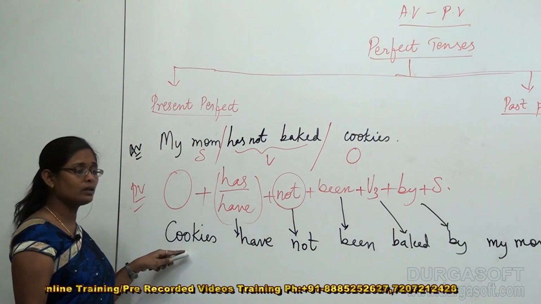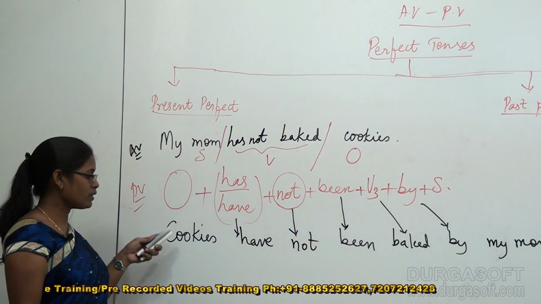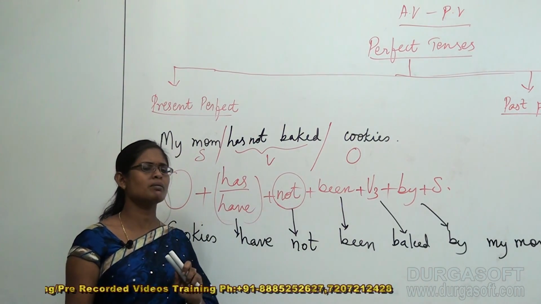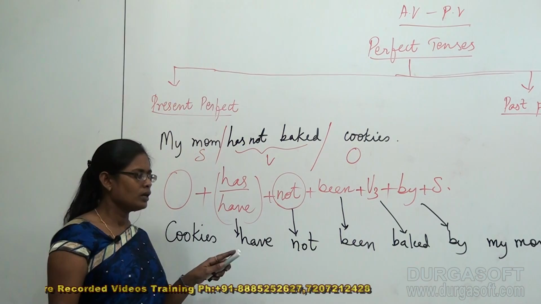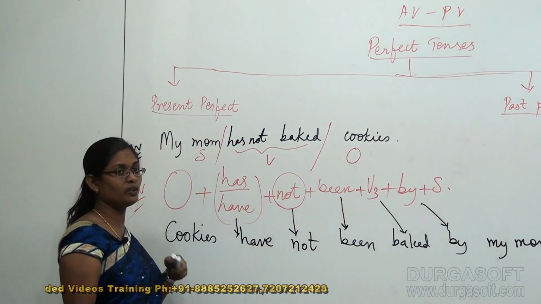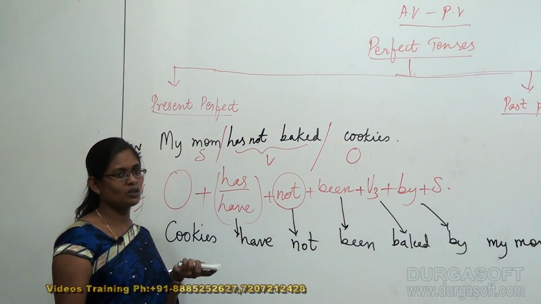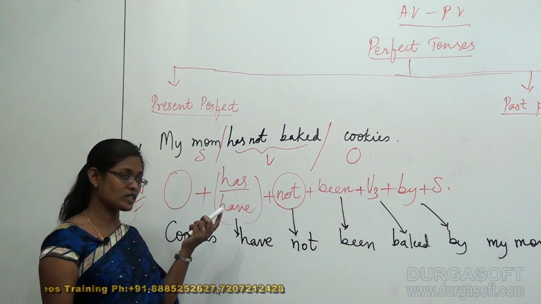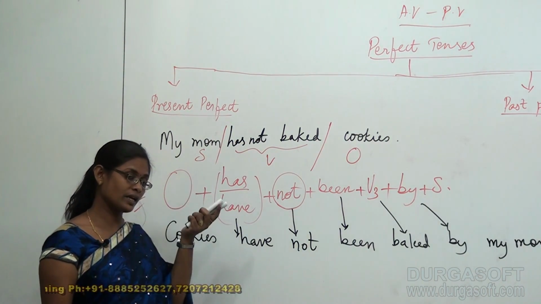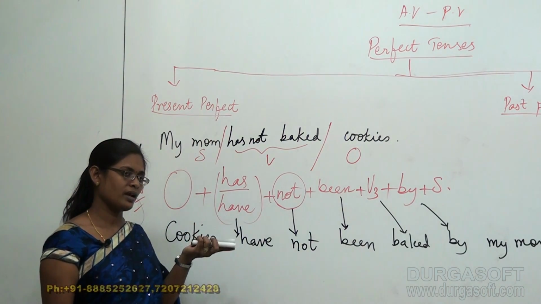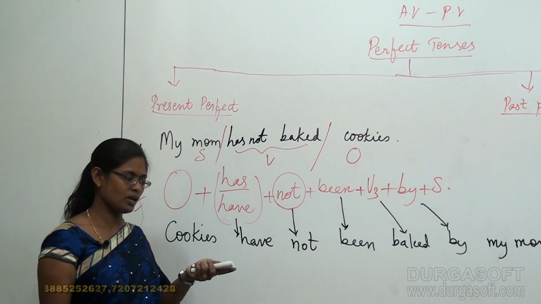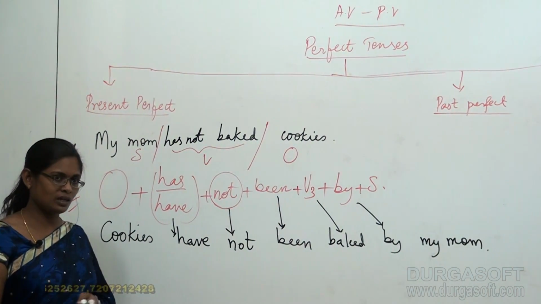When you speak passive voice, when you concentrate on passive voice, cookies have not been baked by my mother or by mom. You are beginning your sentence in terms of cookies, means the first priority is given to the cookies, not your mom. But in the active voice, the first priority is given to your mom. From your mother's side you are speaking your active sentence, and from cookies side you are speaking your passive voice sentence. Okay, so I hope you understood it very clearly now.